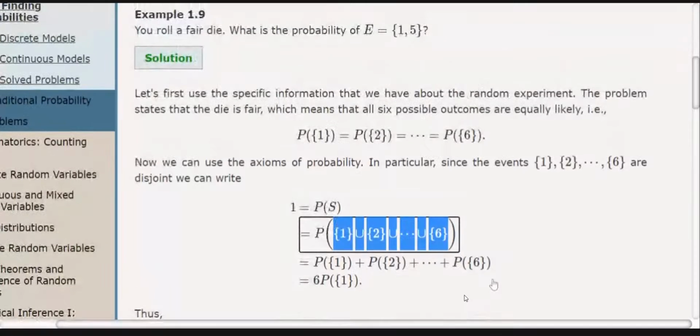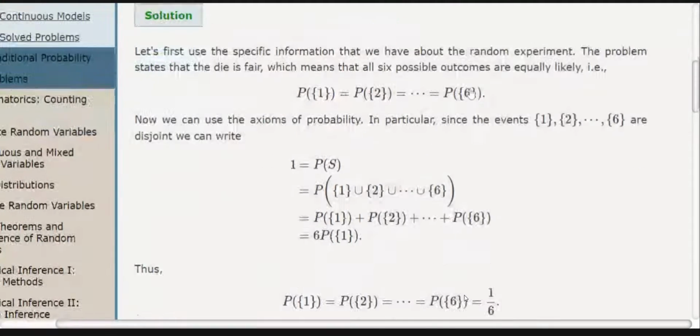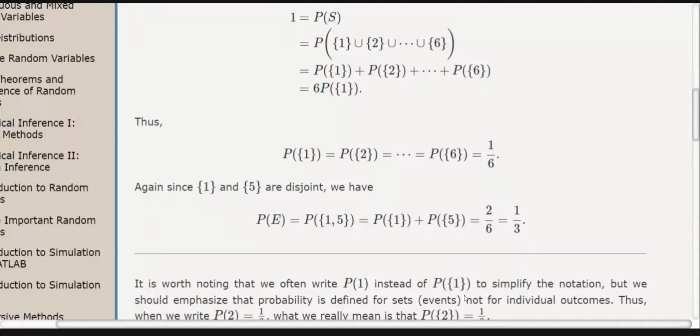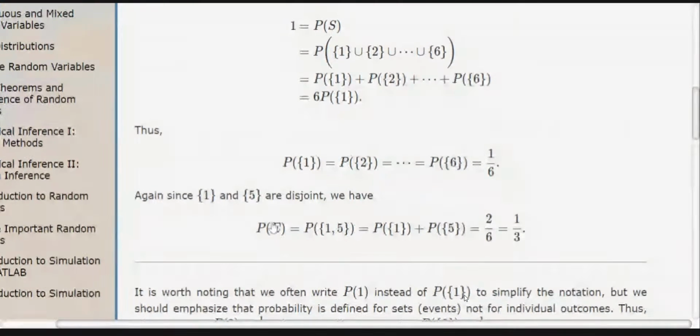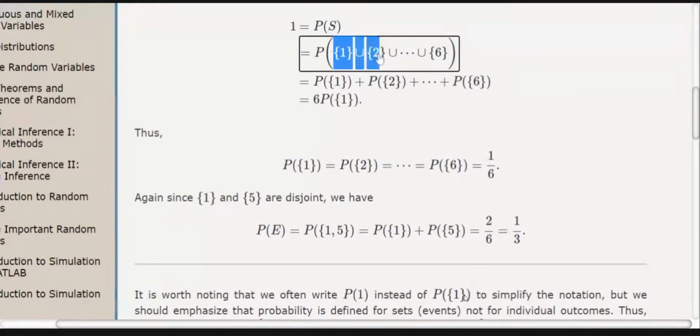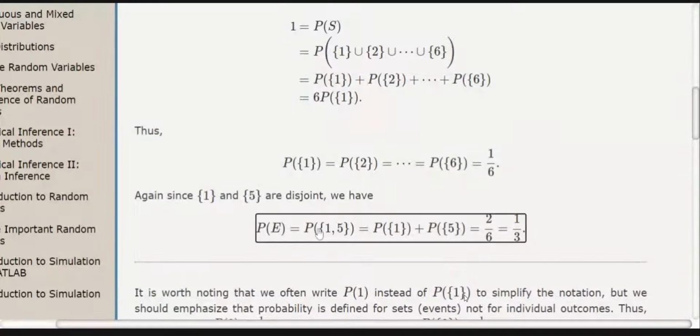Now we come to this. What is E? E is 1 or 5. Because 1 and 5 are also mutually exclusive, you can write the probability of E as the probability of 1 union 5, like here we have written 1 union 2. Since 1 and 5 are mutually exclusive, the probability of their union is equal to the sum of their probabilities, and then it is equal to 1 by 3.